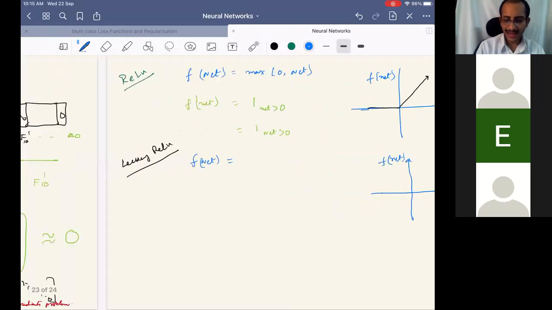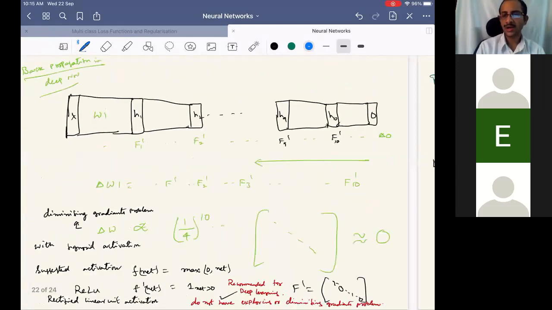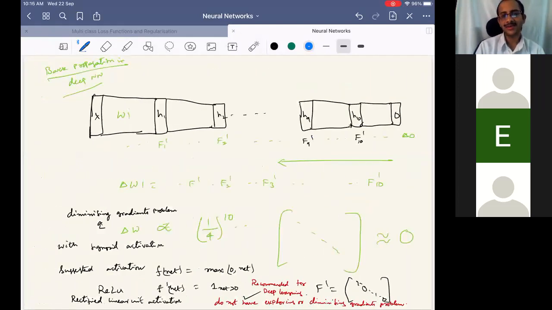See, if we have linearity at all the neurons, what is the limitation of that neural network? See, where did the discussion of neural networks and activation functions start? Approximating the non-linear functions. Yeah.